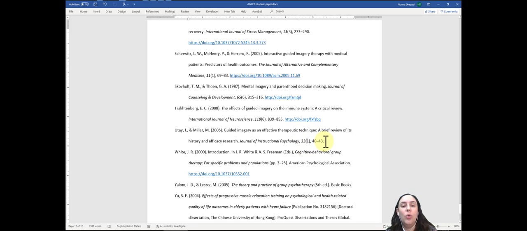So from there, I could go in and either go to the internet or go to the library's databases or use OneSearch to try to retrieve this particular source. Now, notice how here they've listed Utay and Miller. They did not move Miller to the beginning, right? They started with Utay and Miller, most likely because this is how it was presented in the source. So if I were to pull up this particular article, these two authors are going to be listed in this particular order. And that's how you want to keep it.